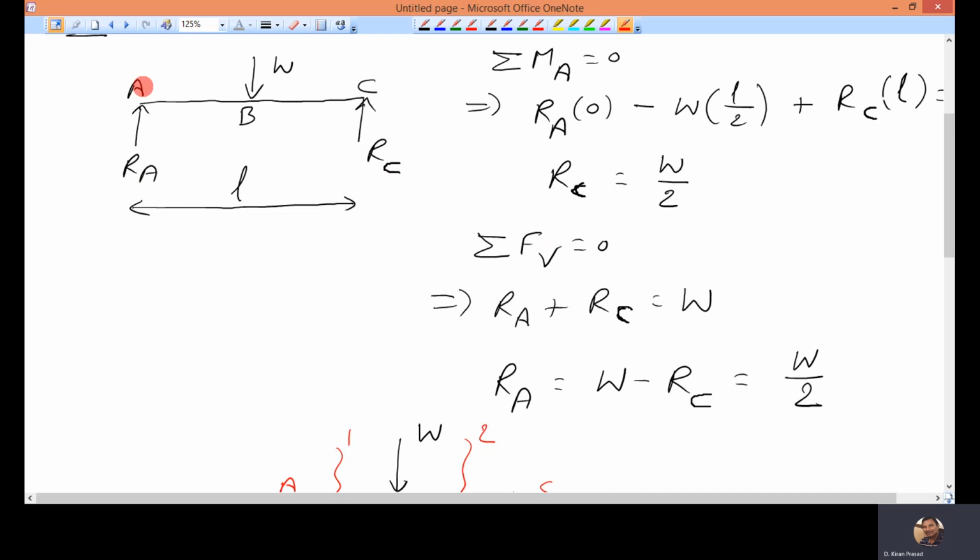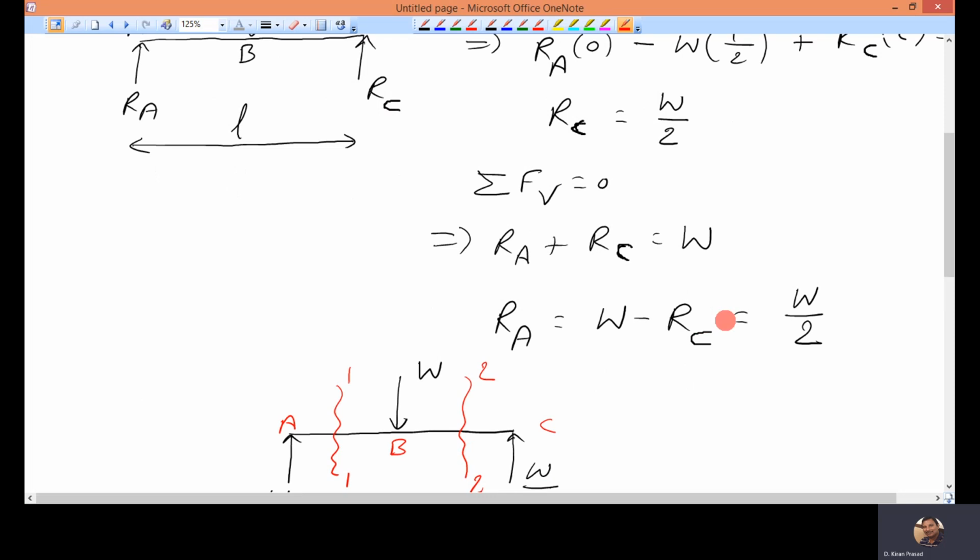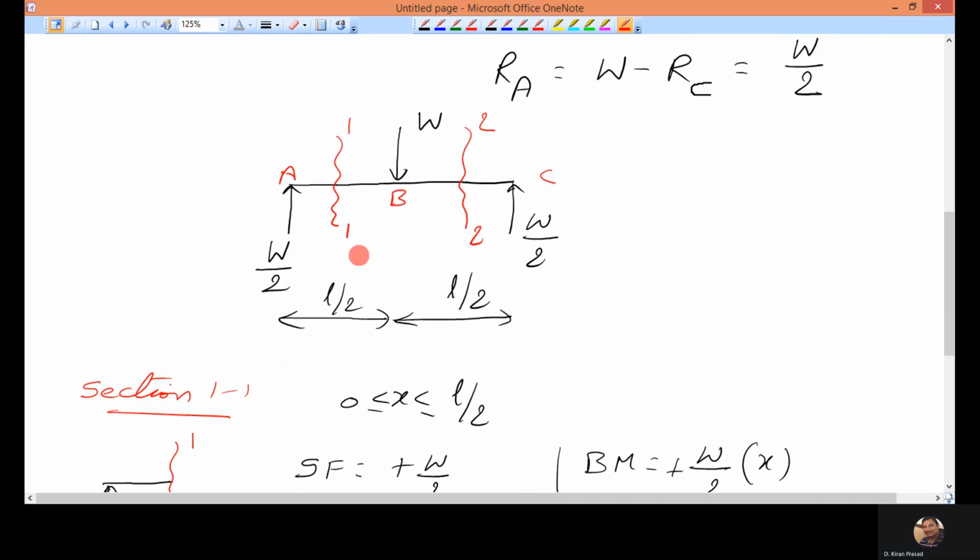Okay. So RA and RC are positive. W is negative. So RA plus RC equal to W. I can get the value of RA. Okay. So I know the value of RA. I know the value of RC. But in this case, both are equal, because the load is symmetric. So this is the beam which I have considered here to draw the shear force and bending moment diagrams.